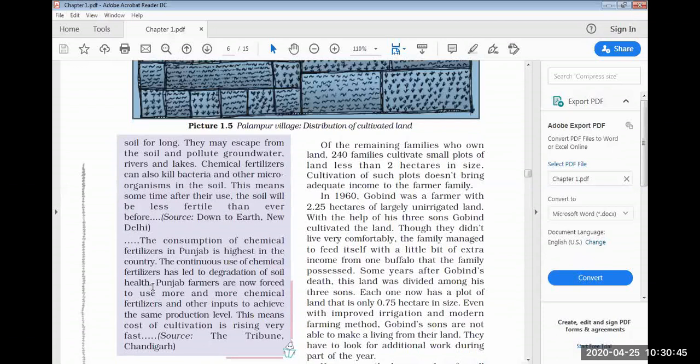This is what happens, the consumption of chemical fertilizer in Punjab is highest in the country. If I ask you why the consumption of chemical fertilizer in Punjab is highest in the country, any answer? Write down in the chat box. Let me see. What is the answer coming?